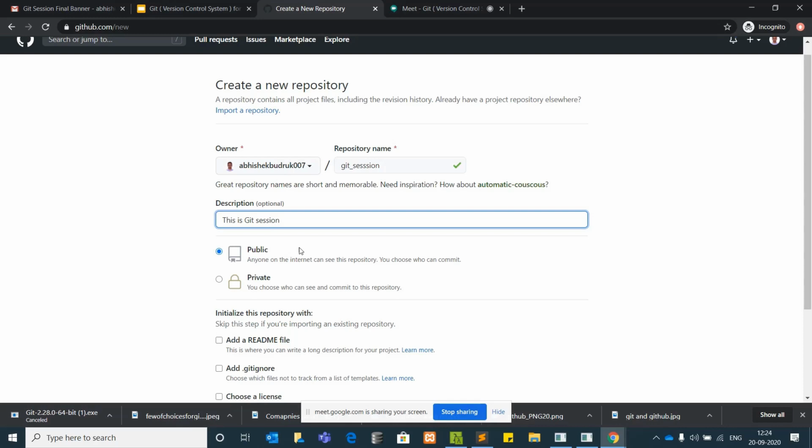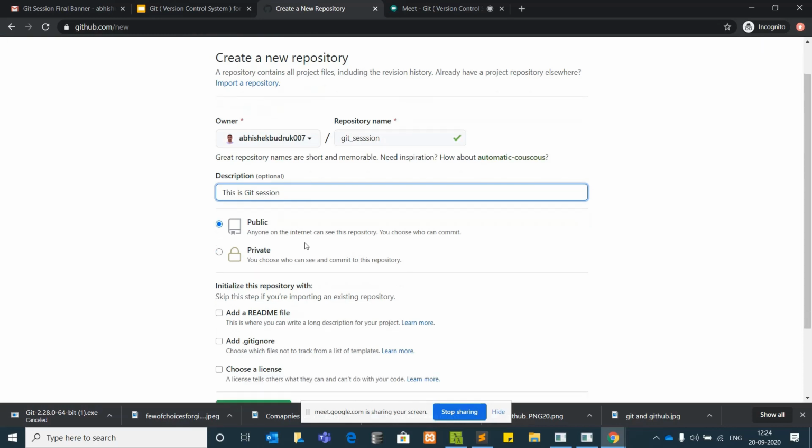Here you have two choices, public and private. If you want to use public, it is free of cost. You can maintain any number of public repositories for free. And if you want to maintain a private repository in GitHub, it comes with a certain amount of expense that you need to spend. That will be charged basically.